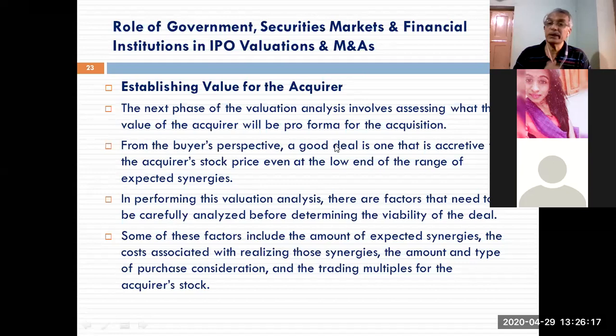Third, the amount and type of purchase consideration must be very clear. What is the amount you have to pay and how you are going to pay, whether it is an all-cash deal, or cash and stock, or only stock. There are different forms of purchase consideration, which have different implications for the acquiring company. And lastly, trading multiples for the acquired stock. As we saw in the previous bullet point, what is its likely impact on my stock? My stock price is currently 100 rupees.